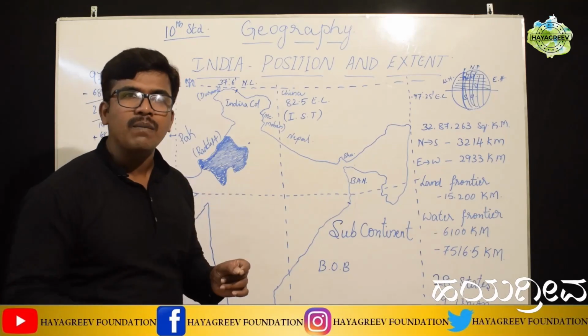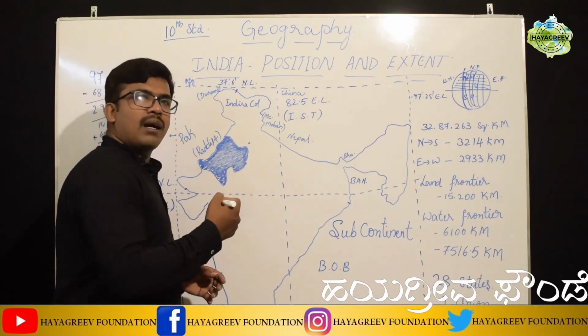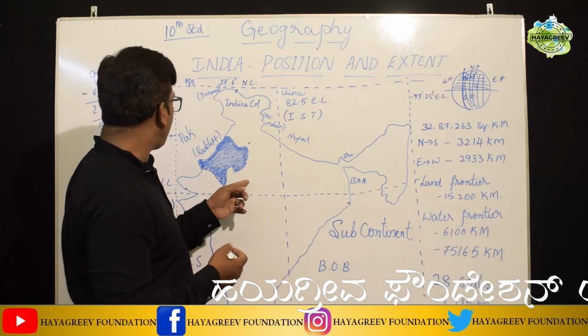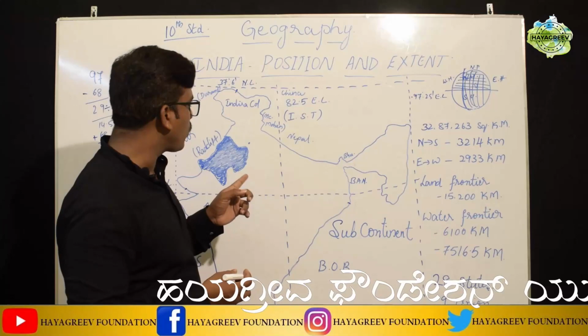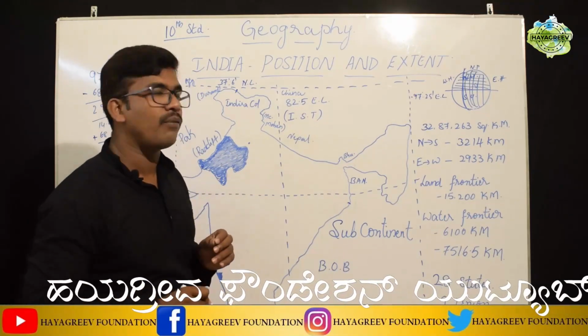What are the names of those boundaries? Let us see. The border line between India and Pakistan is called the Radcliffe Line.